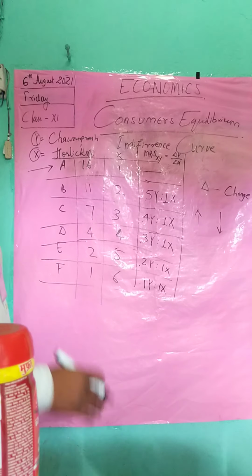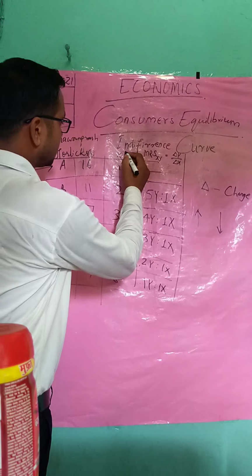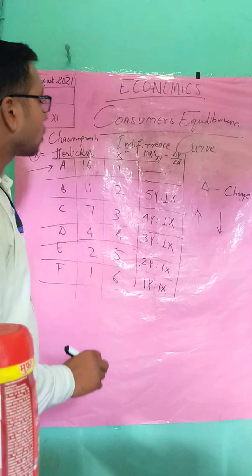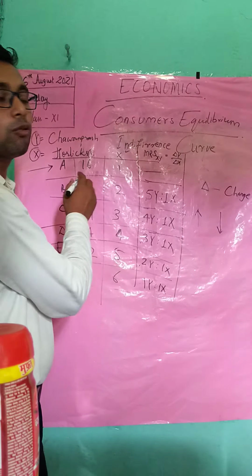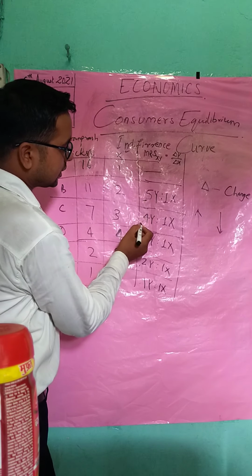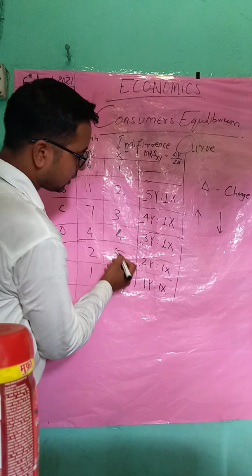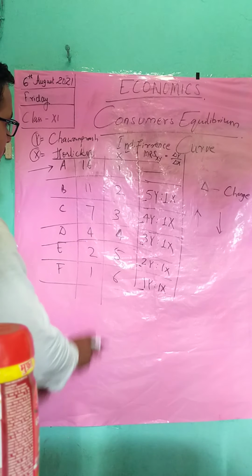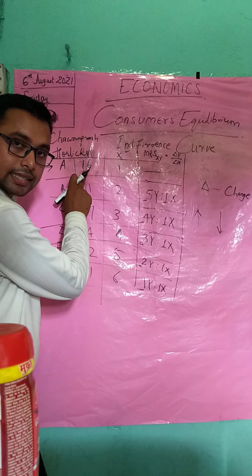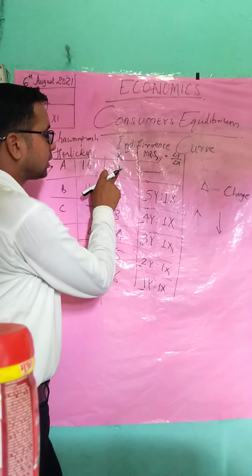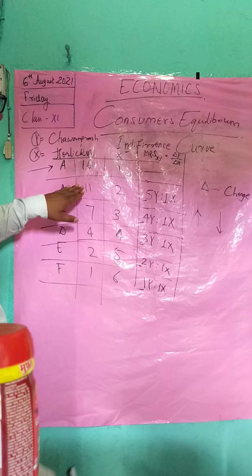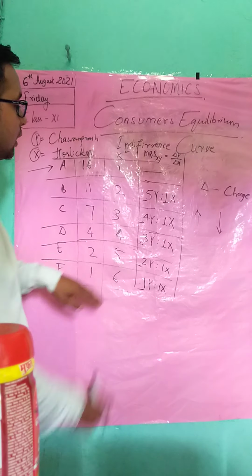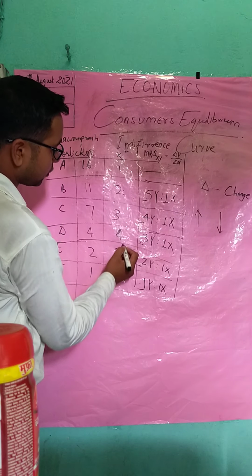In order to consume more of commodity X, you have to sacrifice additional commodity of good Y. 5 spoonful is sacrificed, 4, 3, 2, and 1 is sacrificed. When you are consuming 16 spoonful of Chyawanprash, you are getting 1 spoonful of Horlicks. And when you reduce this consumption, you are increasing that one. See here, 1, 2, 3, 4, 5.